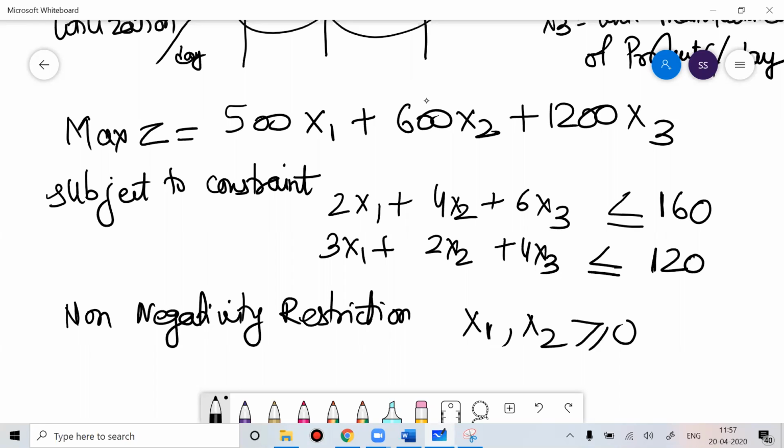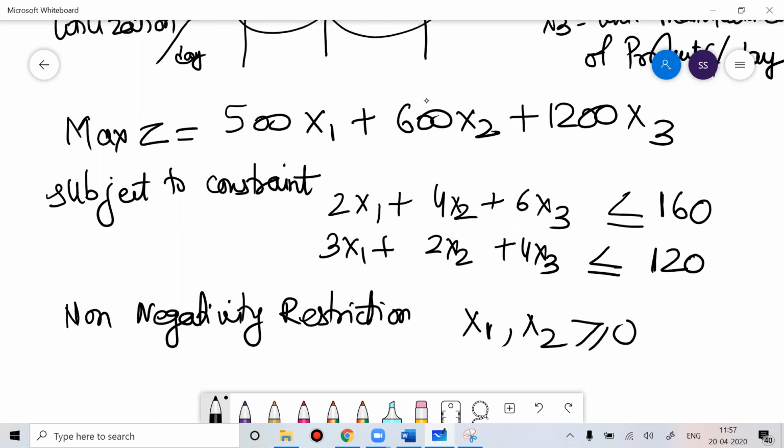Because you have three decision variables, you cannot solve it through the graphical method. Right now, because the question paper in the exam asks us to solve this problem by simplex method, we'll use simplex method only.